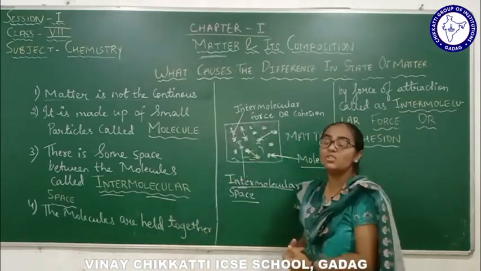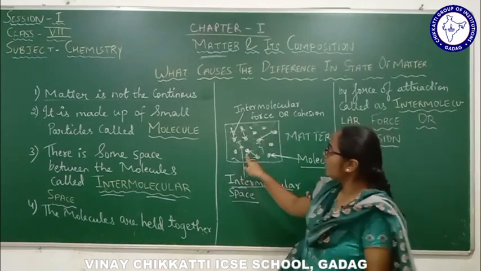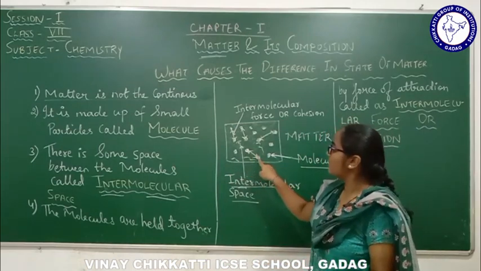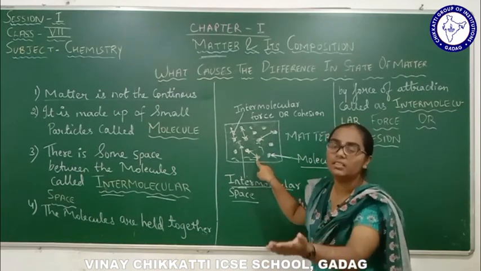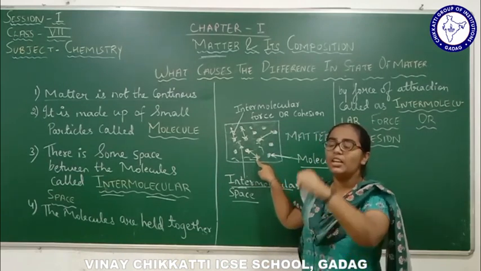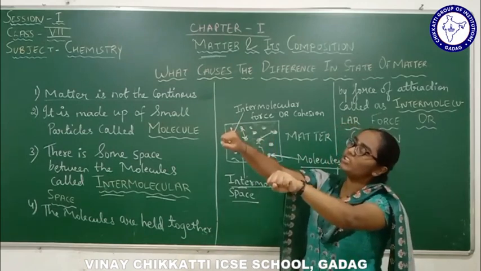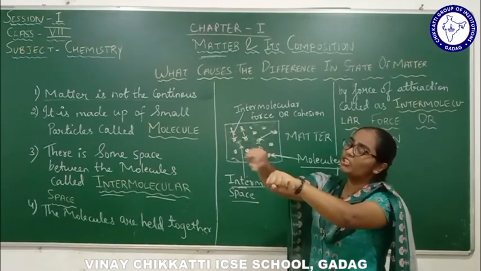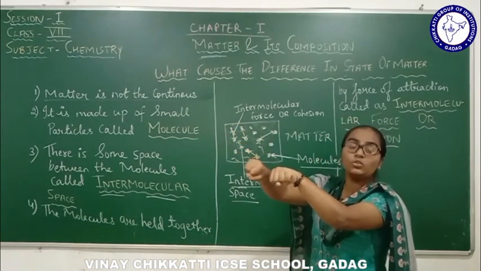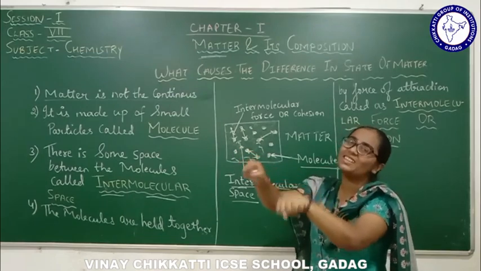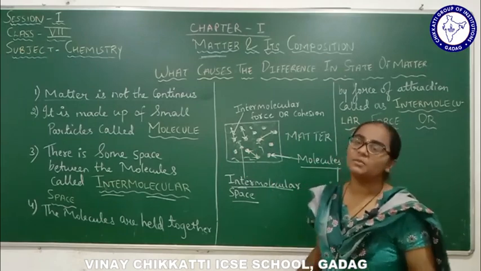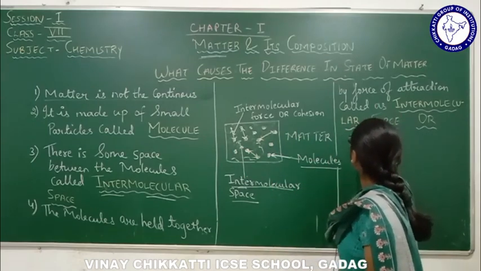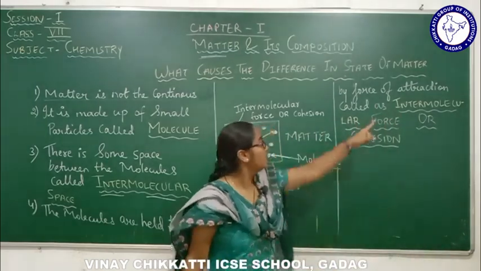Now, intermolecular force of attraction means what? This is one molecule, this is another molecule. One molecule has to be held by the other molecule, right? If one molecule is here and another molecule is here, these two molecules are held together. They are joined together by a certain force, a certain attraction, which is called the intermolecular force of attraction.